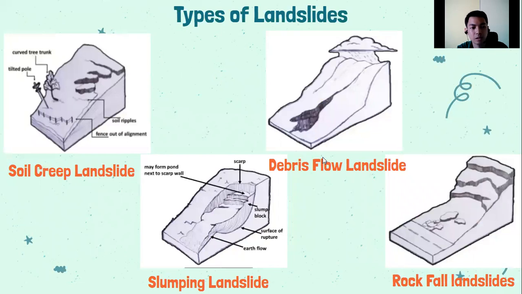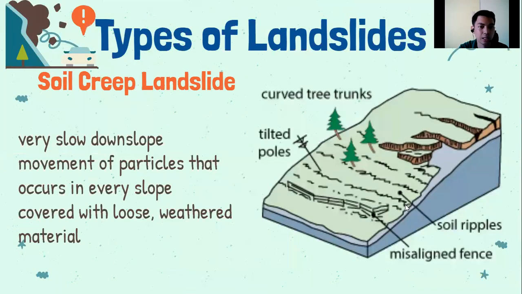So, these are the types of landslides. We have soil creep landslide, debris flow landslide, slumping landslide, and rockfall landslide. First type of landslide that we will tackle is the soil creep landslide. Soil creep landslide is a very slow downslope movement of particles that occurs in every slope covered with loose weathered material.